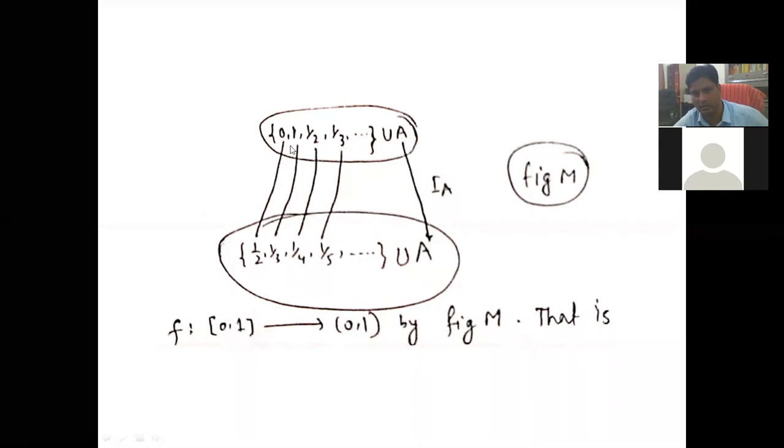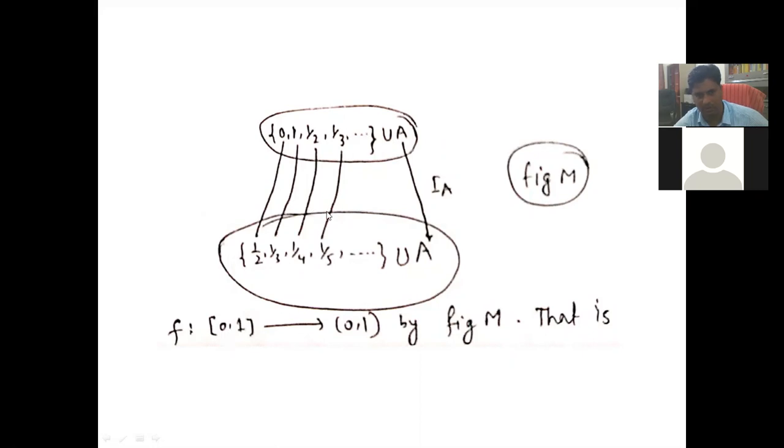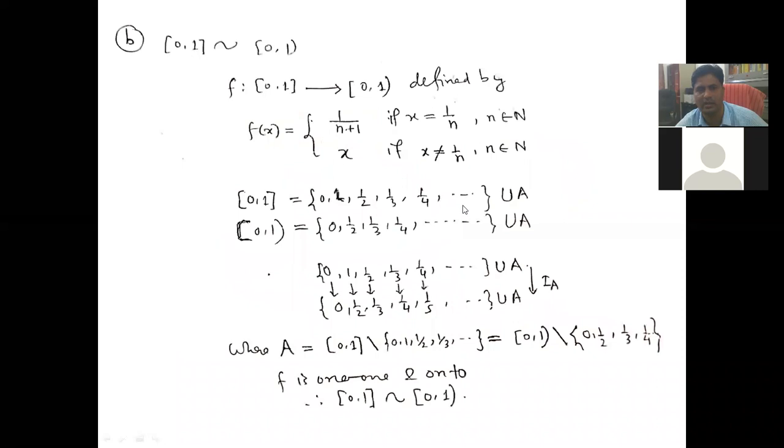You see 0 goes to 1/2, 1 goes to 1/3, 1/2 goes to 1/4, 1/3 goes to 1/5. Like this way you are arranging all these members on the left hand side in this second bracket. And A to A it is identity map: 3/4 goes to 3/4, 7/8 goes to 7/8, 15/16 goes to 15/16. So this is identity map. This can be visualized by this map also.